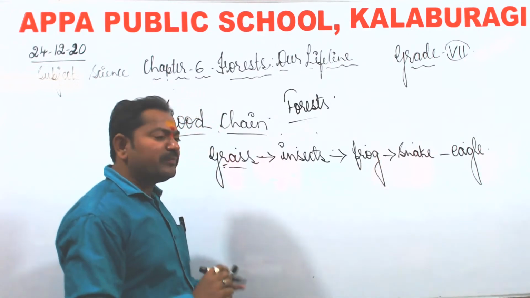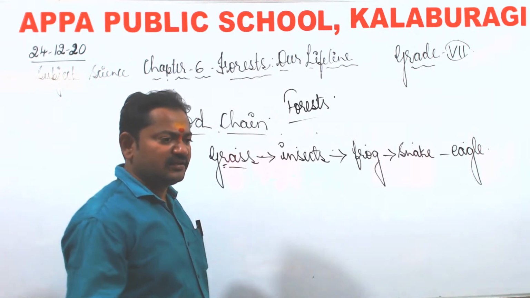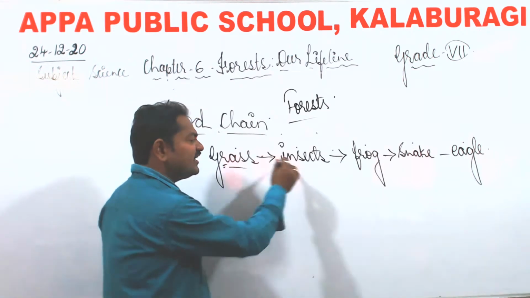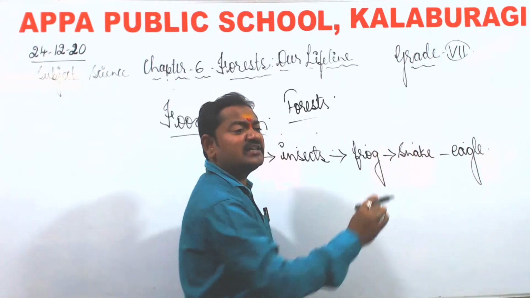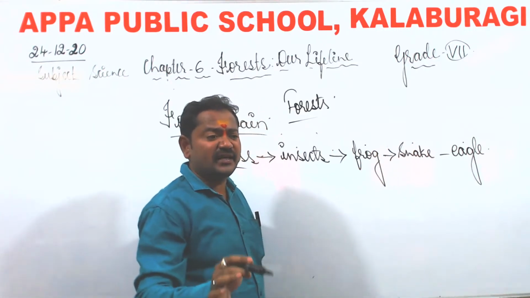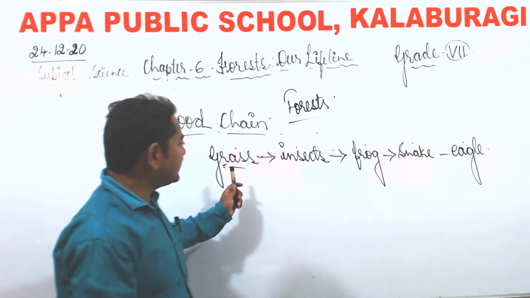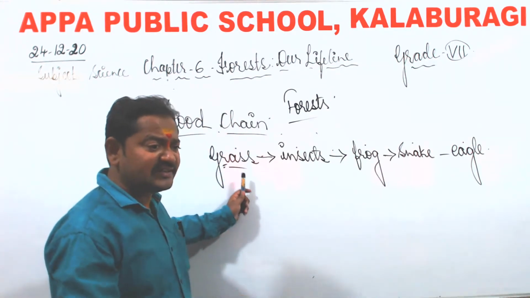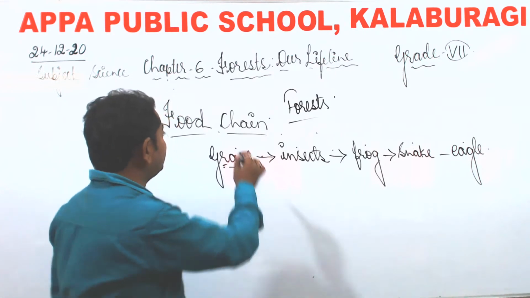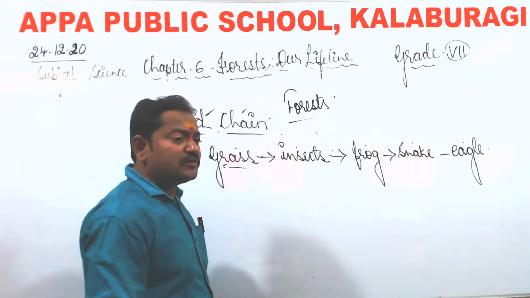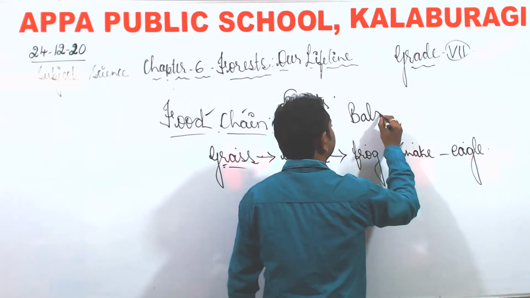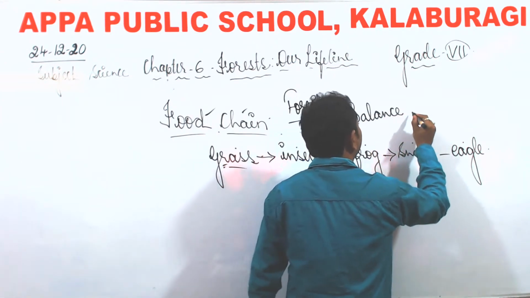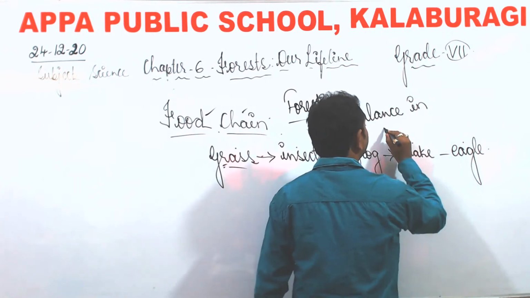Now, to maintain the balance in nature, the survival of each and every organism, each and every part in the food chain is very, very important.